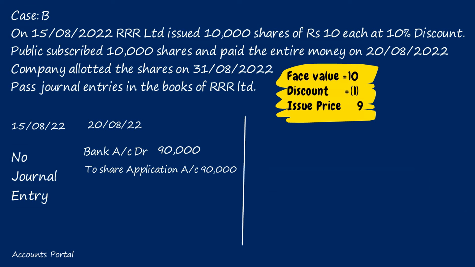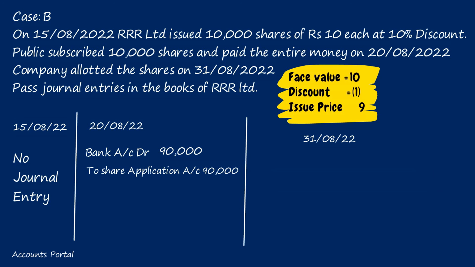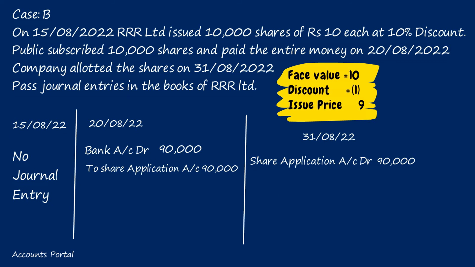On 31st August, company allotted the shares. On allotment, the applicant will become a shareholder. Only on allotment, the application money will be transferred to share capital account. So the journal entry will be share application account debit. How much amount received? 90,000. Discount how much for each share? 1 rupee. 10,000 into 1, 10,000. And to share capital account.